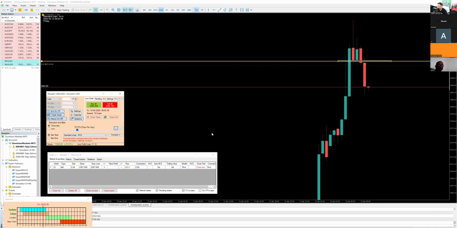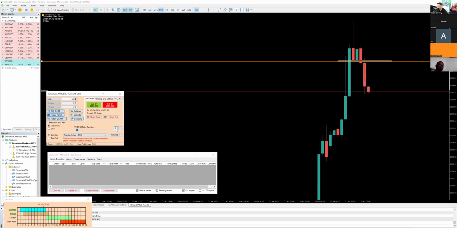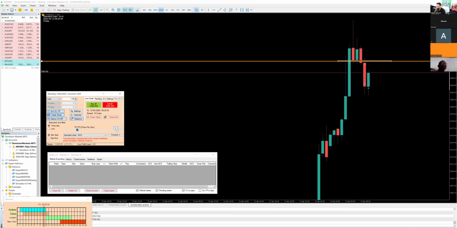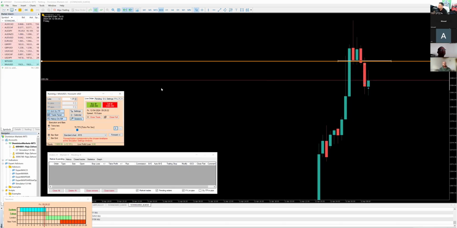So now what's the probability it's going to come up for a retest? I don't know, and I don't want to find out. I'm going to secure this, and then that's it. So we made about $1,000 this week. So this is Friday. We'll see if we can get some sort of retest. Let's see what happens here, because we've moved down quite a bit. So let's wait.